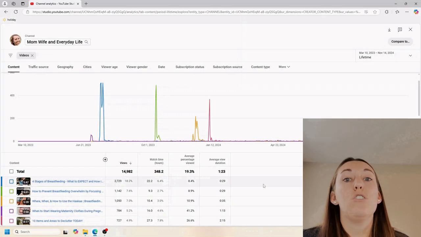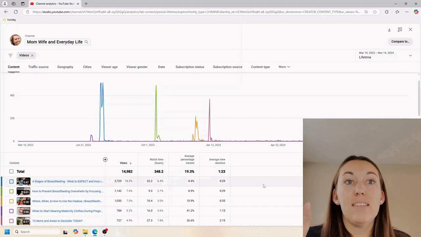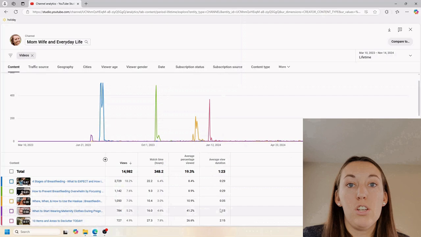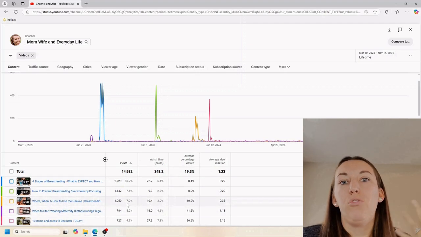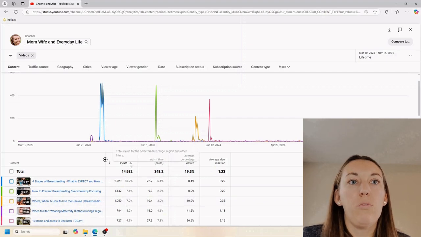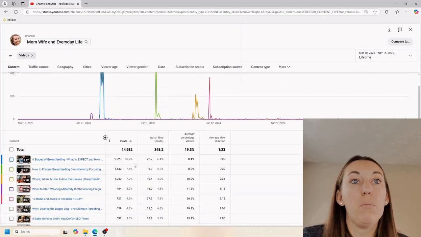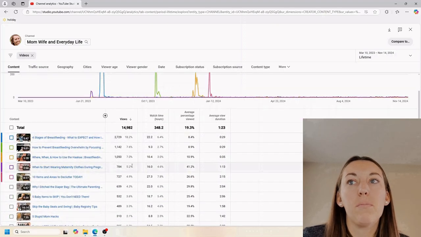Okay, now we're going to dive into specific videos in my content. Up in the corner, the date set is the lifetime of my channel. In the first column, we have the average view duration and average percentage viewed, what we've been talking about. And then I added watch time hours because I think that can be interesting, as well as views, just to see my most viewed videos essentially. So first we're going to click this little arrow here. For the lifetime of my channel, I'm going to scroll up. We're going to lose the chart, but that's okay, we don't need it.